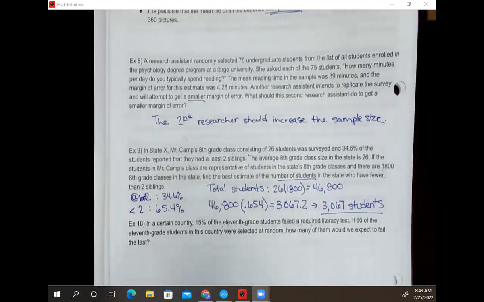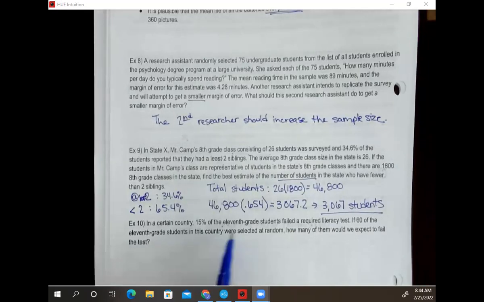So example 10 says, in a certain country, 15% of the 11th grade students failed a required literacy test. So I have data on the entire country, all the 11th grade students who took this test. Let's say 60 11th grade students were selected at random. So I have information on the entire population, and now I'm going to make a selection out of that population, okay? So 60 of the 11th grade students in the country were selected at random. How many of them would we expect to fail the test?